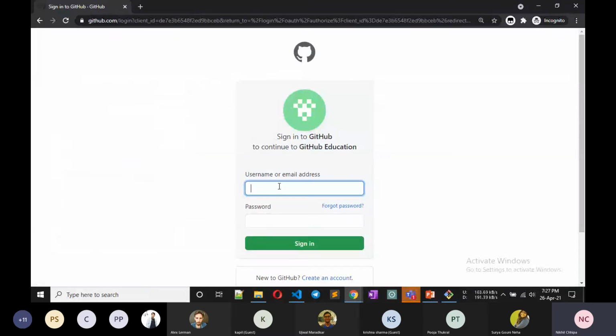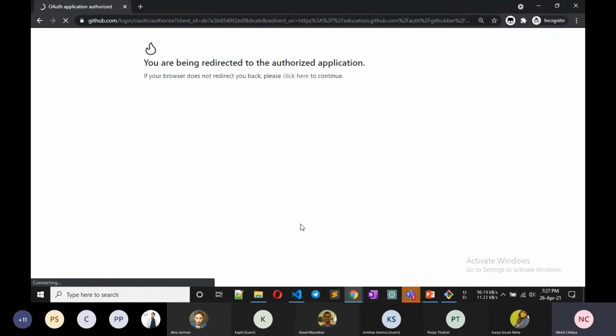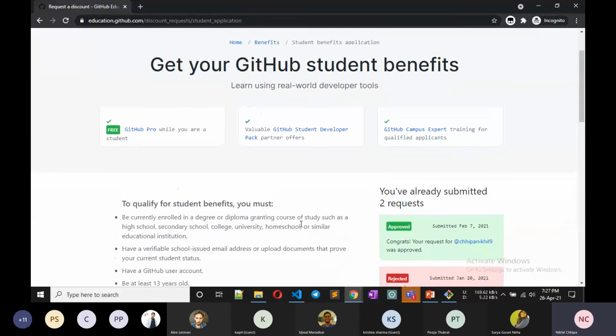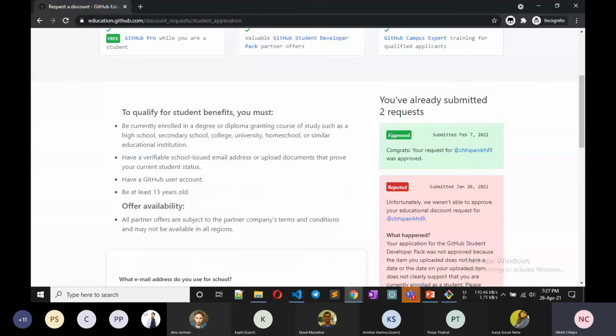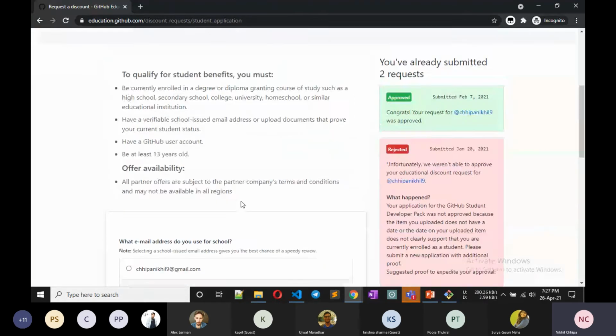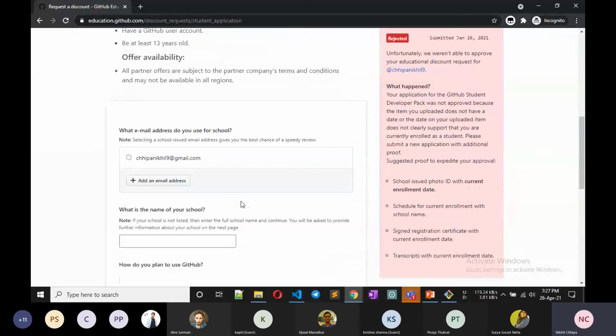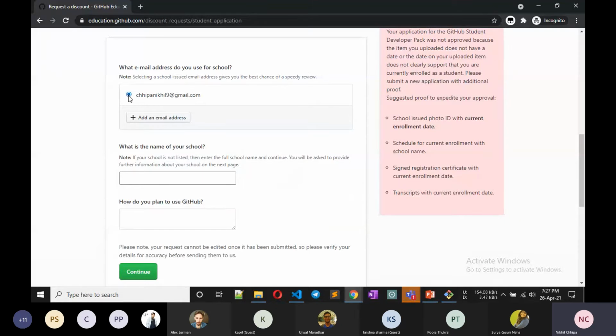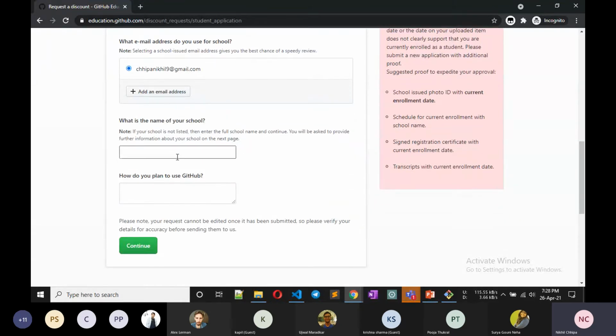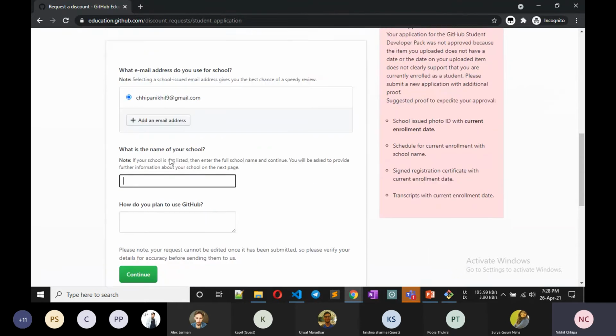I have to sign in, okay? Okay, so it is up. It is showing here that it is approved. The first time I applied for it, I was rejected. But how can you apply? This is the form. You have to tell what email address you want to use, so I want to use this one if I am applying. What is the name of your school? Put your name, school name, and so on.